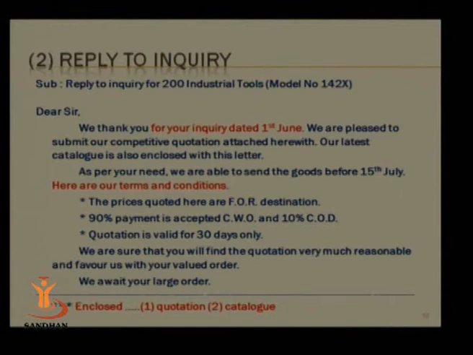The second thing which I have to focus on is terms and conditions. You mention your own terms and conditions of your business if you are doing business, right? So these two things are important. And the last one is enclosure. If there is something enclosed along with the letter, you have to mention it at the end of the letter, as we have discussed in letter writing 1, right? If there is nothing to be enclosed with the letter, no need to write enclosure. I have not enclosed anything, right? It is not written.